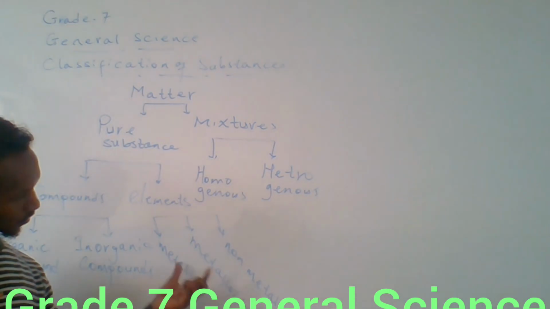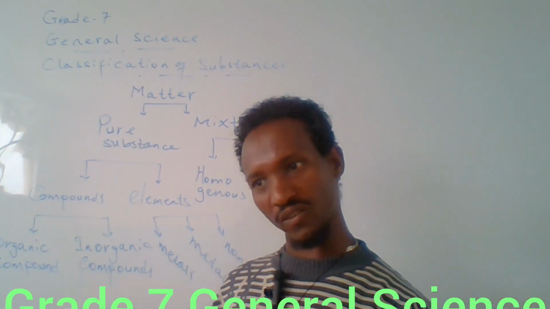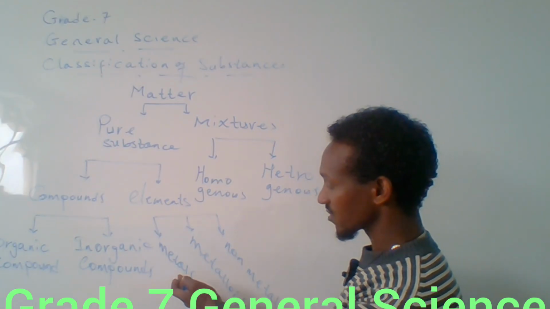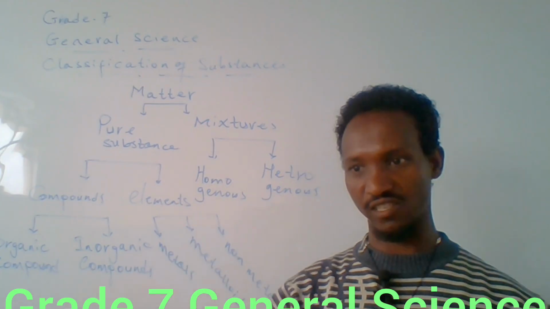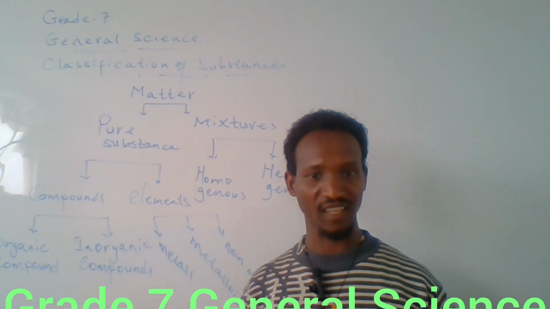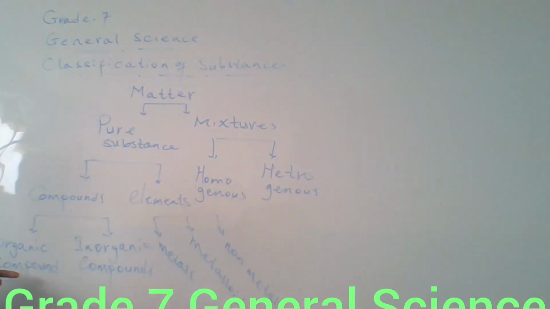The three classifications of elements, metals, nonmetals, and metalloids, have their own characteristics and properties. They can be defined in different ways, and they have their own examples and properties, which we will see in depth. Organic compounds can be divided into three; we will see in grade 8 alkanes, alkenes, and alkynes.